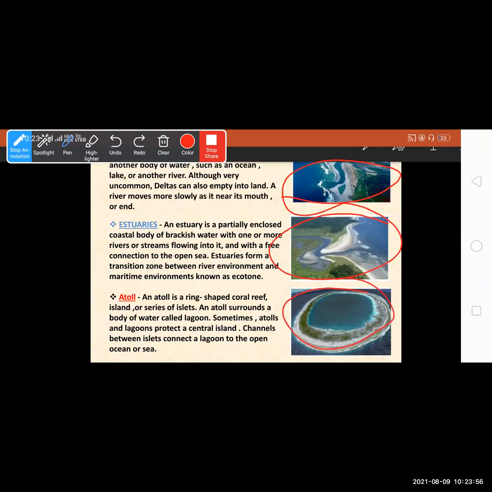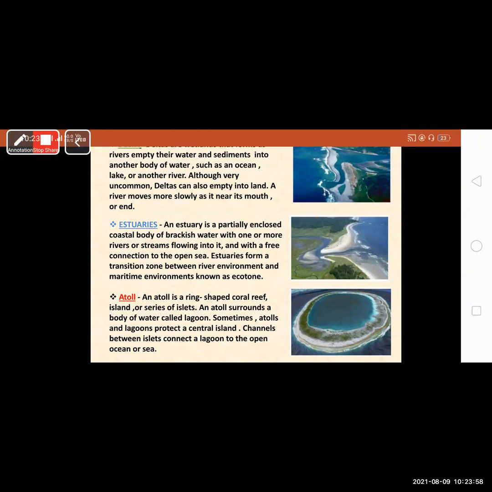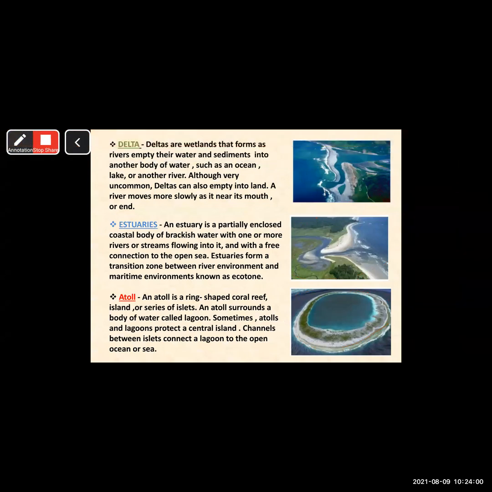Now let's see the definition. Deltas are wetlands that form as rivers empty their water and sediments into another body of water. For example, the different tributaries which flow and drain their water into another body, into another body means drain their water in Bay of Bengal.